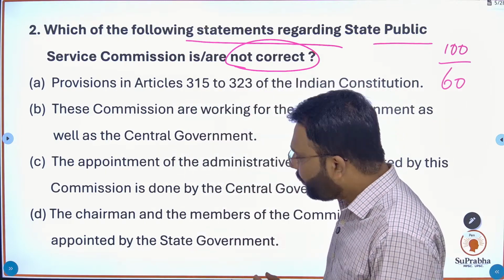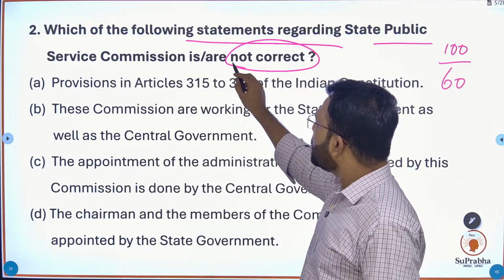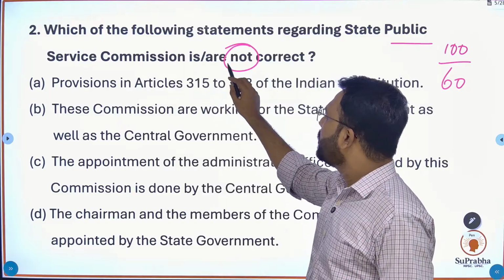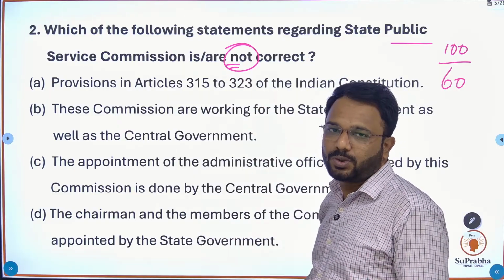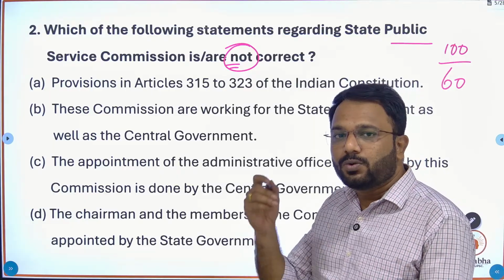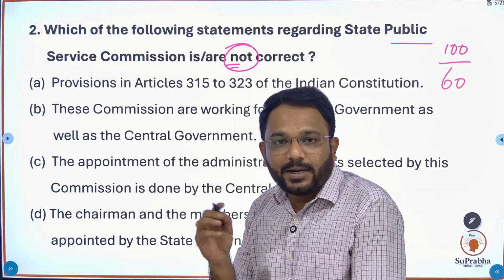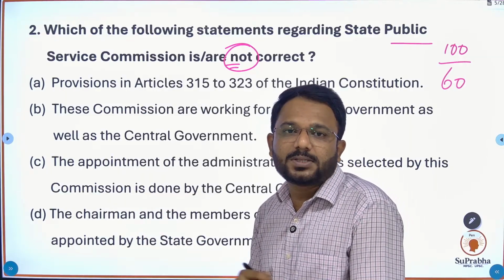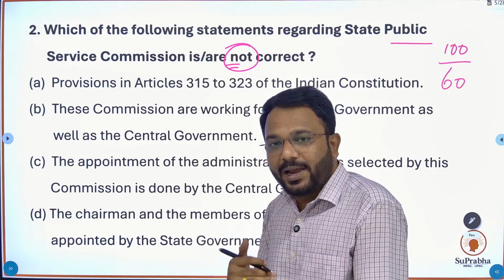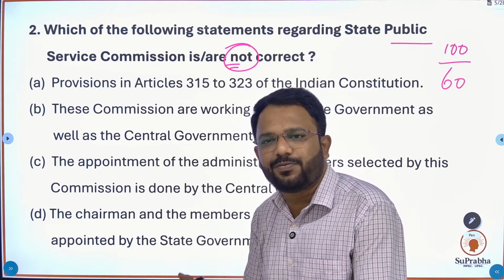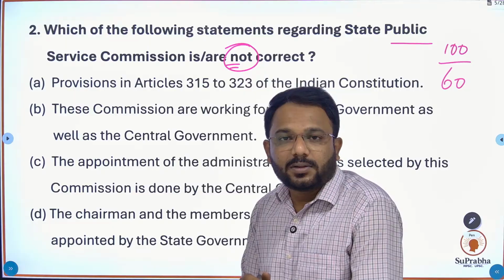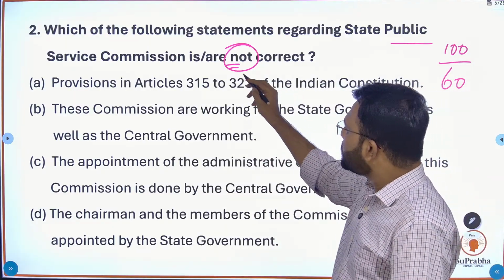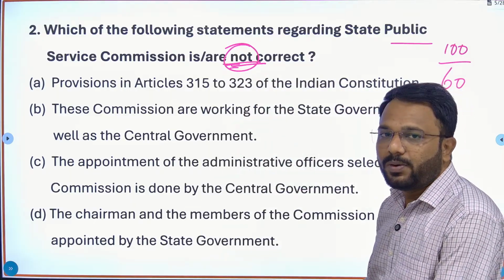So if in case you miss this word "not", and you think you have to find the correct statement, what will you do? You will start marking the right options or statements, and you will mark the option which is not the correct answer. So while reading the questions, have some patience. I know you have to read fast, and I very well understand that you have to maintain your speed while attempting the question, but always focus on such words. That will be a deciding factor.